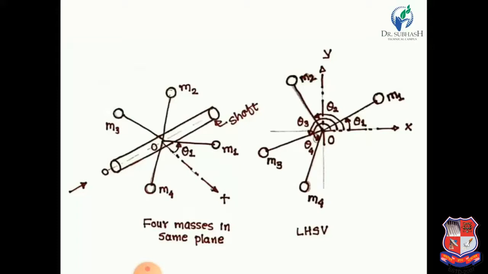That is nothing but the angular position or space diagram for the masses. In the left hand side view, you can see clearly the M1 mass making an angle theta 1, the M2 mass making an angle theta 2 with OX, similarly theta 3 and theta 4. These are the angular positions of the 4 masses.